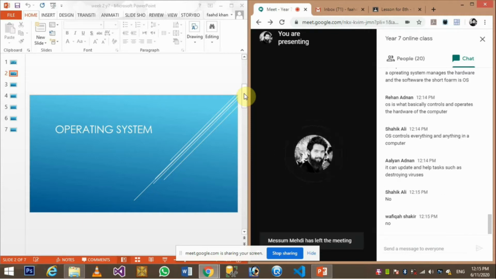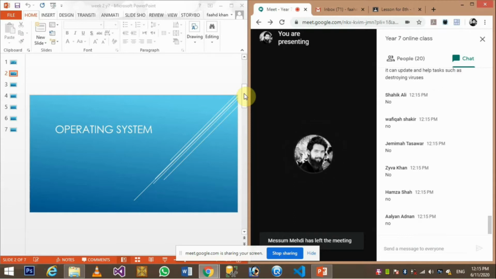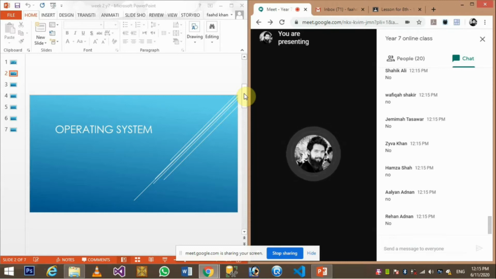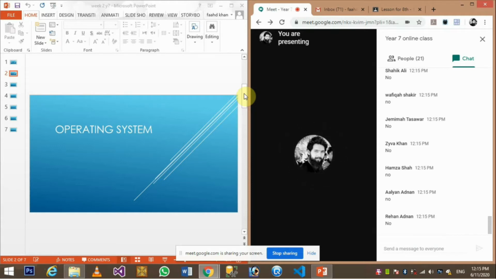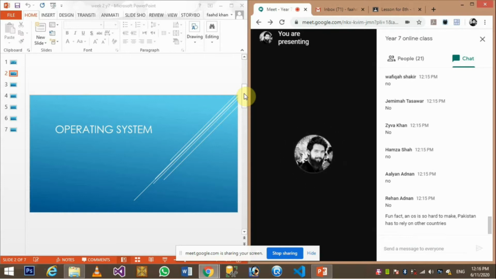Yeah, no, we cannot work, obviously, because that's why we call it an operating system. Something which is able to operate your system, which controls your system. Everything going on inside your computer right now, even if you are using a laptop or a mobile phone, the operating system has a huge contribution in your device. Everything you see is going through the operating system.